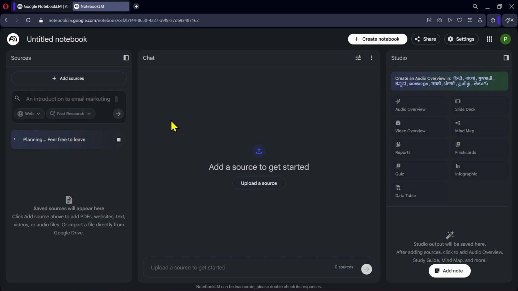You can also see that our notebook currently doesn't have a title, so let's give it one. I'll name this notebook Email Marketing. The name doesn't affect the AI responses. It is simply used to organize your notebooks more easily.